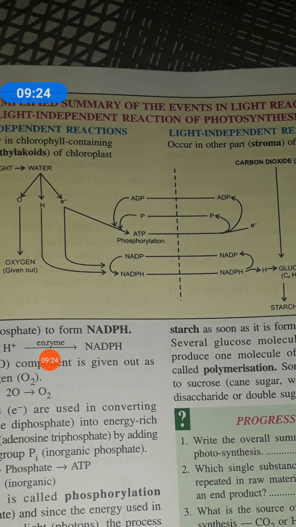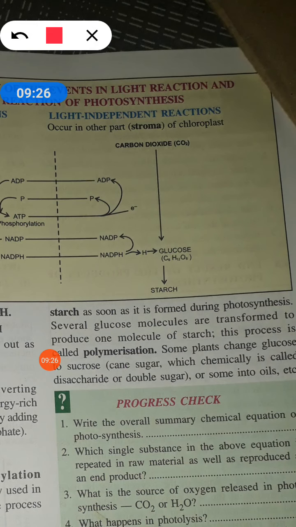You can very well see ATP again changes back to ADP and inorganic phosphate. NADPH again changes into NADP and hydrogen. And using energy which is released when the bond is broken, carbon dioxide changes into glucose.